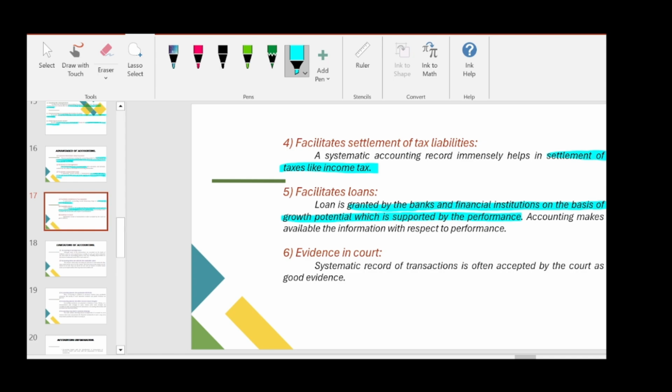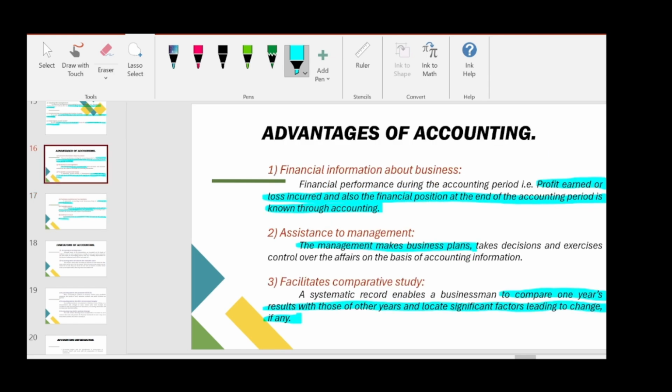If there is any growth, and if the company is eligible and able to repay the loan amount with interest, the bank will willingly give a loan to that company. So only they have included it as the fifth point. And sixth, evidence in court. If there is any dispute or legal battle going on in court, then the financial statements will serve as evidence in the court of law. A systematic record of transactions is often accepted by the court as good evidence. So these are six advantages of accounting.